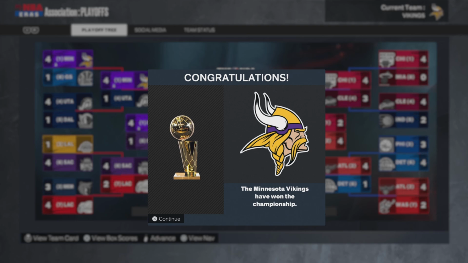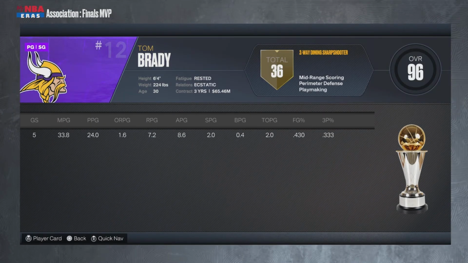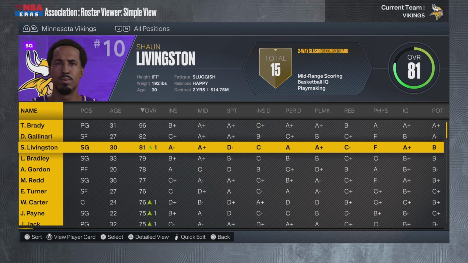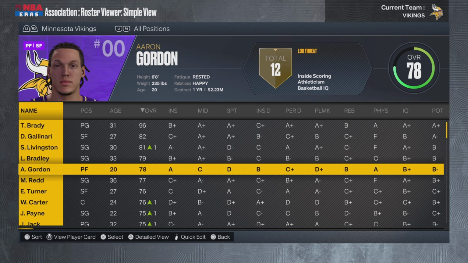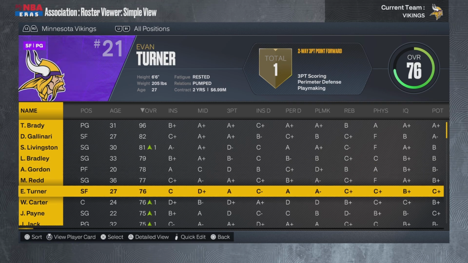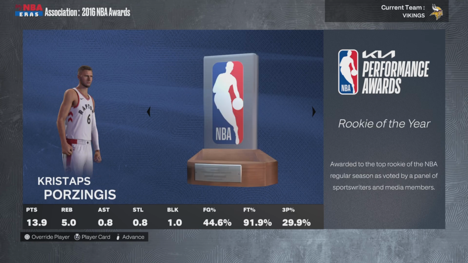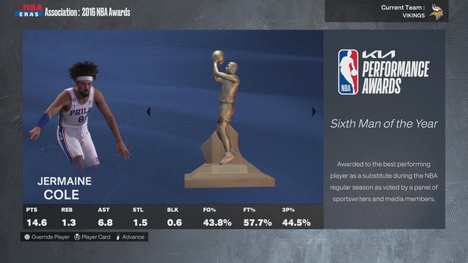By the way, Minnesota Vikings, another championship. Shout out to Tomothy. Tom has 2 more years with the Vikings. They've added a couple decent players. Sean Livingston's here. We got a young Aaron Gordon, old Michael Redd, Evan Turner. Anthony Davis is no longer Mr. Glass in this universe. A 2nd straight MVP, 25, 16, 4, 2, and 2. Rookie of the Year goes to Porzingis. Jermaine Cole is 6th man.